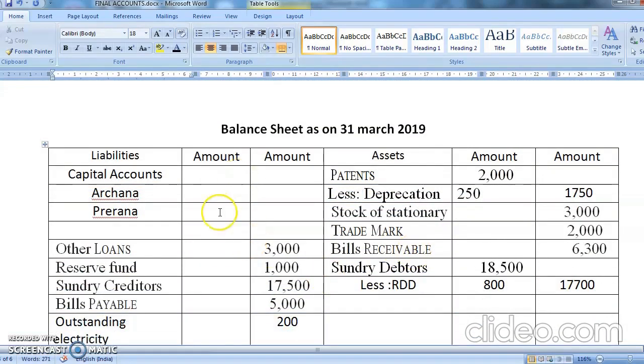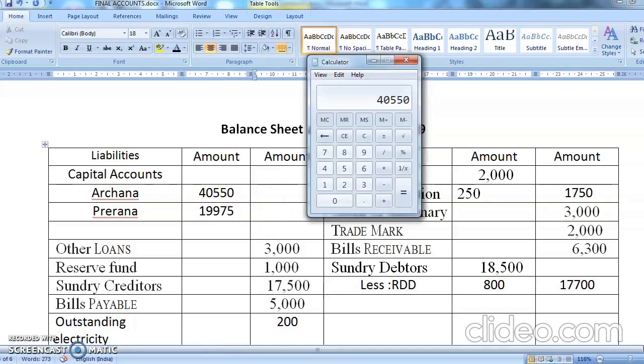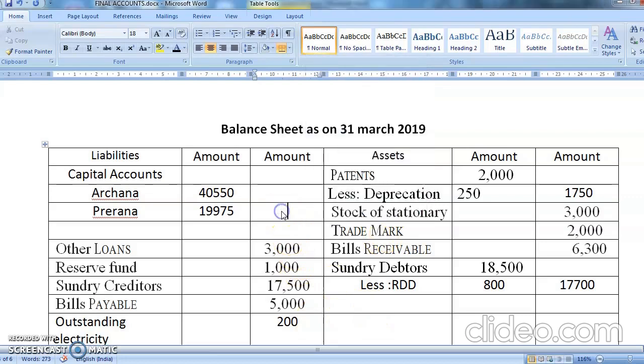वेरी गुड. चलो पार्टनर्स करंट अकाउंट में गोइंग टू द टोटलिंग. So 40,550. Other person is 19,975. Now total of both this, 40,550 plus 19,975. You are getting 60,525.